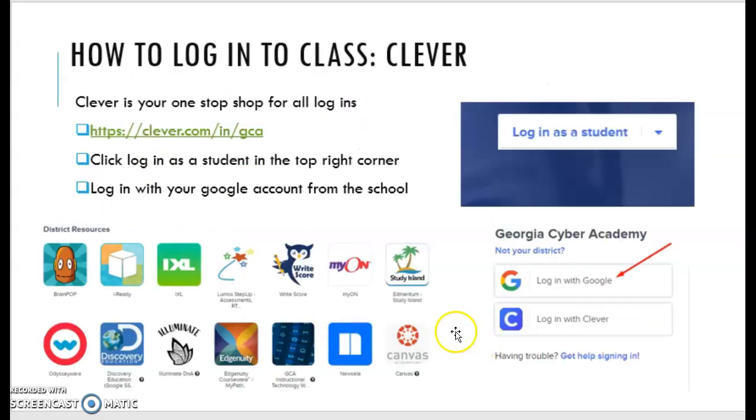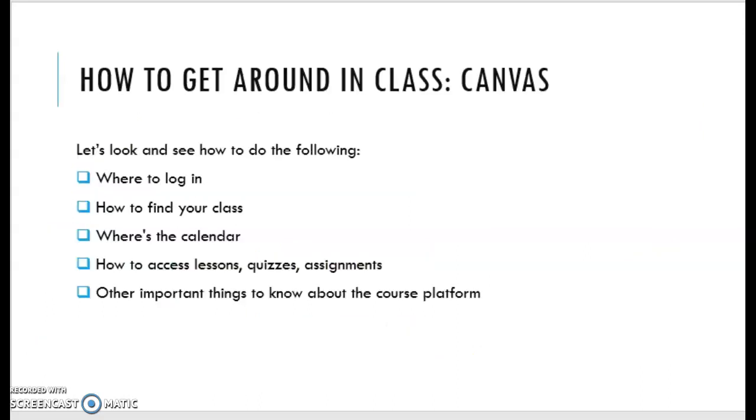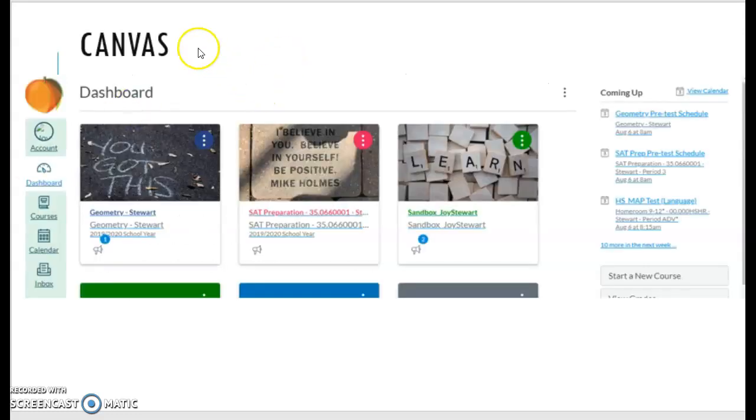One of your icons will be Canvas, and Canvas is your new online school. Just like last year we had the OHS, this year we have Canvas. I love Canvas. I think it's super user-friendly. So let's talk about a few things on Canvas. When you open Canvas, you can either click on the peach or you can click on the dashboard. Either one will take you to this dashboard, and it's going to have all of your classes listed out. You can click on your class directly from here.